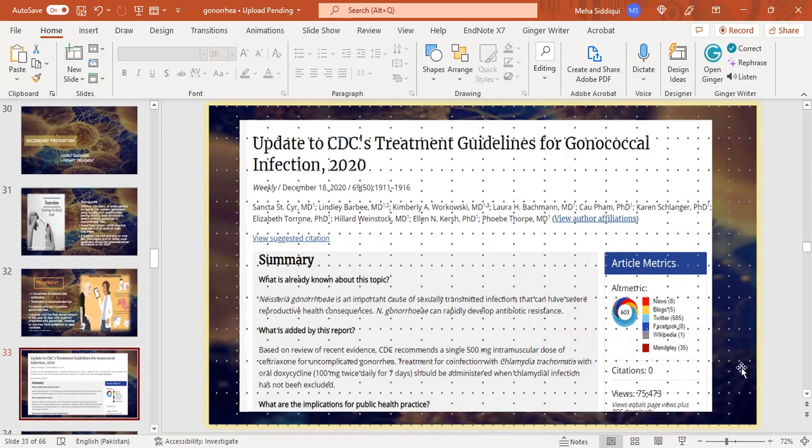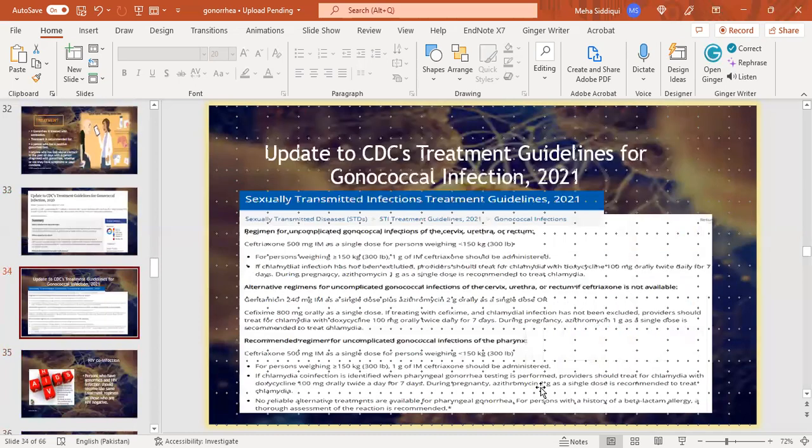The main treatment for this infection is antibiotics, and CDC recommends a single 500 mg intramuscular dose of ceftriaxone for uncomplicated gonorrhea. If a person is co-infected with Chlamydia trachomatis, then we give oral doxycycline 100 mg twice daily for 7 days, and this is administered when chlamydia infection has not been excluded. Update to CDC's treatment 2021.